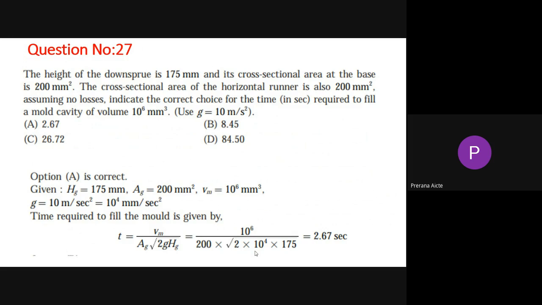Hg equal to 175 downsprue height, and Ag, the cross-sectional area of the base, 200 mm square, and Vm equal to 10 power 6 mm cube. Here g equal to 10 meter per second square, or 10 power 4 mm per second square. Now the time required to fill the mold is given by Vm divided by Ag root 2g Hg. All the values are given, so substitute them here: 200 into the square root of 2g into 175, where Hg is 175. Then the answer will come to 2.67 seconds.